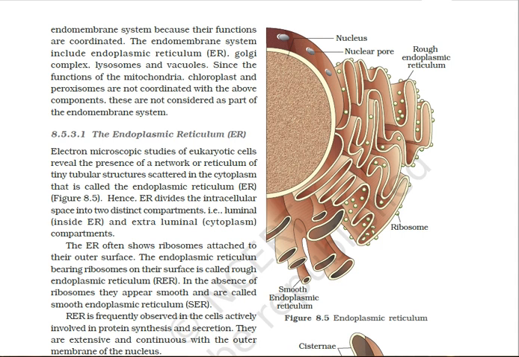SER mainly serves to synthesize glycogen, lipids, and steroids, whereas RER serves to synthesize proteins and enzymes. SER surface does not have pores, whereas RER surface bears minute pores for the diffusion of proteins into the ER channels.